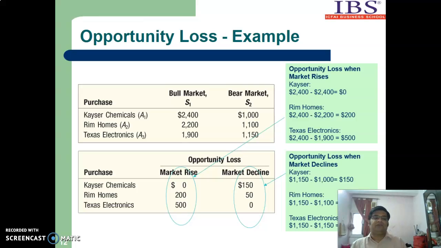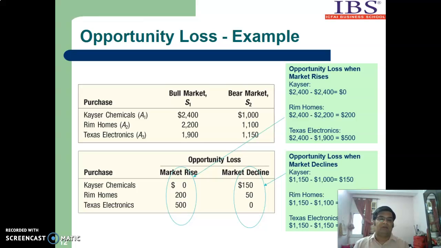Now see, instead of Kaiser Chemical, in case of market rise, suppose he has chosen Dream Homes, then what will be his loss? The loss will be $2,400 minus $2,200, because $2,400 is the best profit in the scenario of a bullish market. So 2400 minus 2200, that is $200 is the loss.